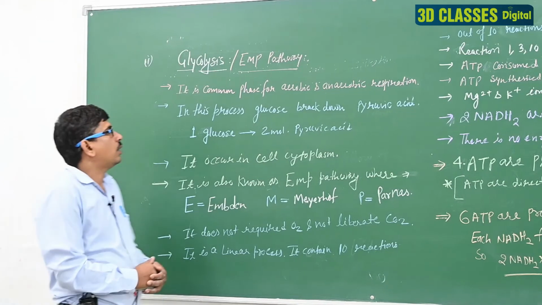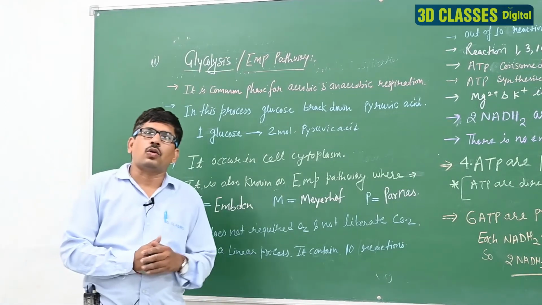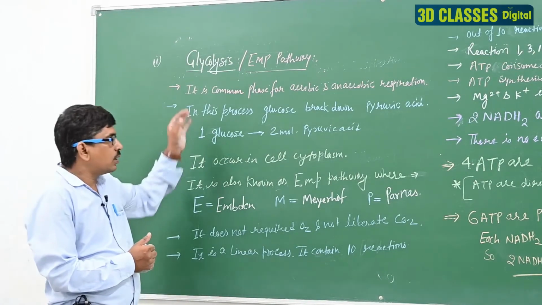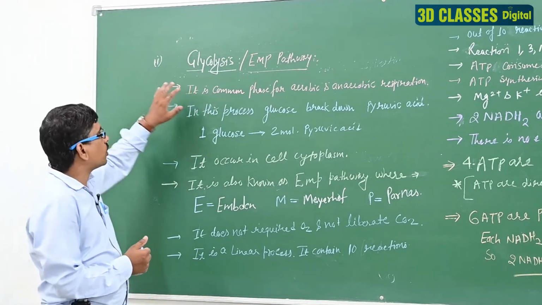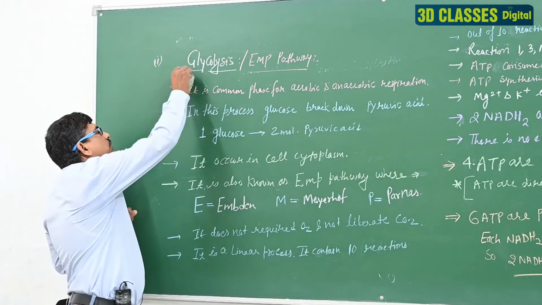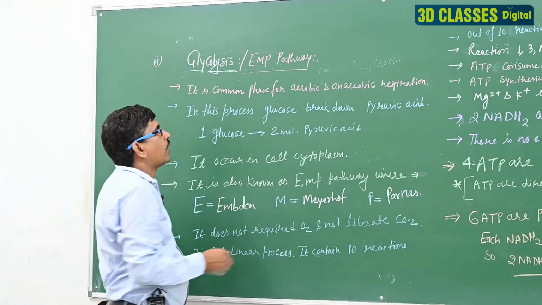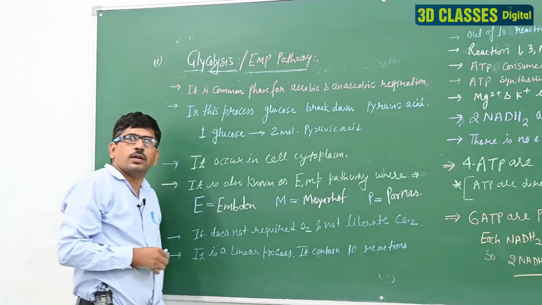The first step of the common anaerobic pathway is glycolysis. So we discuss in detail what glycolysis is. Glycolysis means the breakdown of carbohydrate. It is known as glycolysis. It is also known as the EMP pathway.